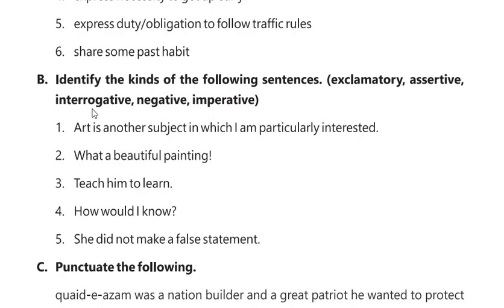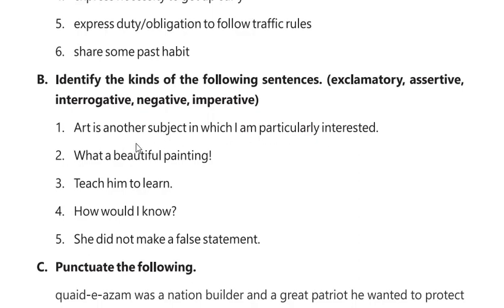So, here is your activity: you have to read the sentence and decide which category it falls in among the five: exclamatory, assertive, interrogative, negative and imperative. First one: art is another subject in which I am particularly interested.